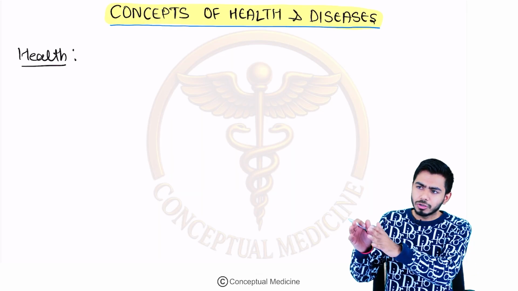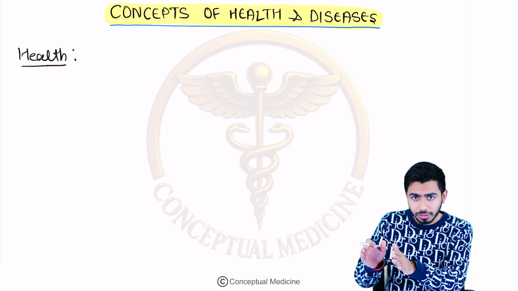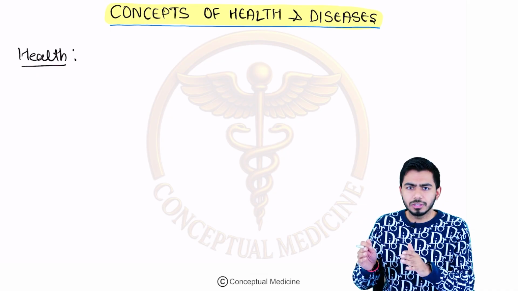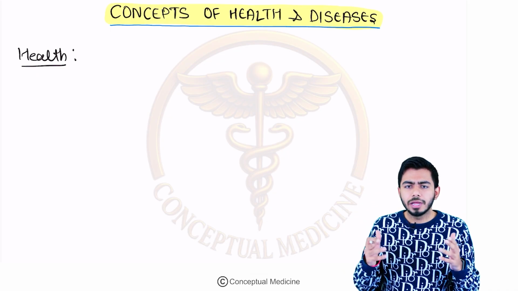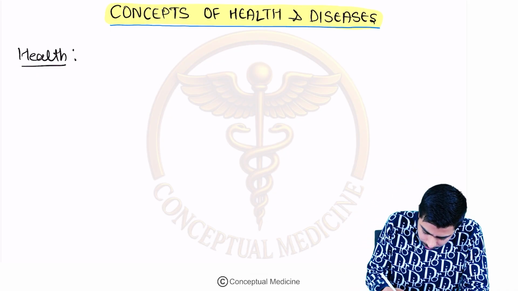So yes, the person is not having the disease, very nice, but along with that, the person should be having the state of physical, mental and social well-being. So what is health, guys?